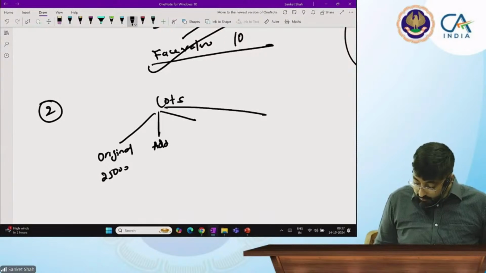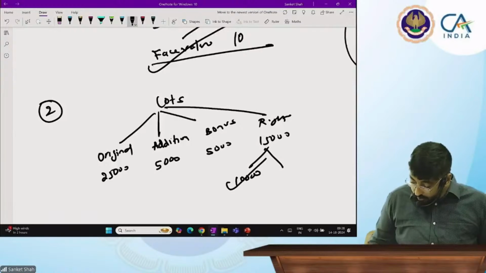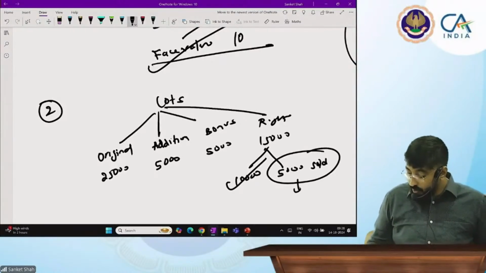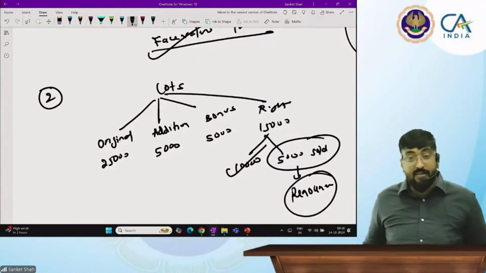Then additions? 5,000. Then bonus? Bonus 5,000. And right shares? 10,000. Actually 15,000, but out of that, 10,000 is only considered. 5,000 you sold, which we call in accounting language? Renouncement. Renounce.